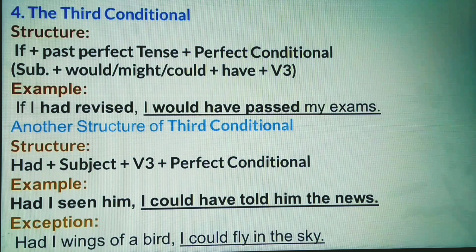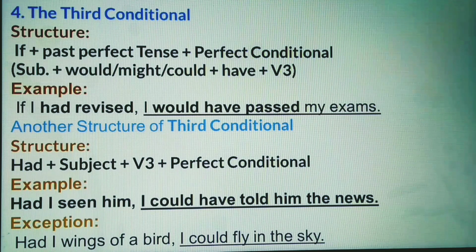Dear learners, number four, the third conditional. Look at the structure. If plus past perfect tense plus perfect conditional. Dear students, perfect conditional means subject plus would have, could have or might have plus V3.